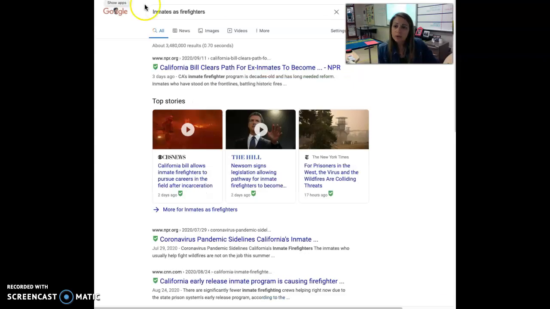For mine, I chose inmates as firefighters because did you know that they use inmates as firefighters? So in California, a lot of inmates are fighting fires out there. But then when they get out of prison, they're not allowed to become firefighters because they don't allow ex-cons to be firefighters. Just fun fact for you. So that's what I have chosen.